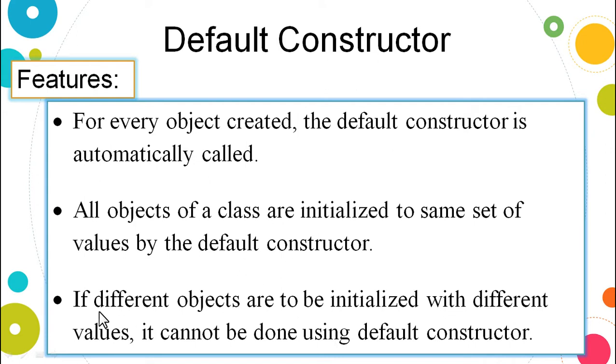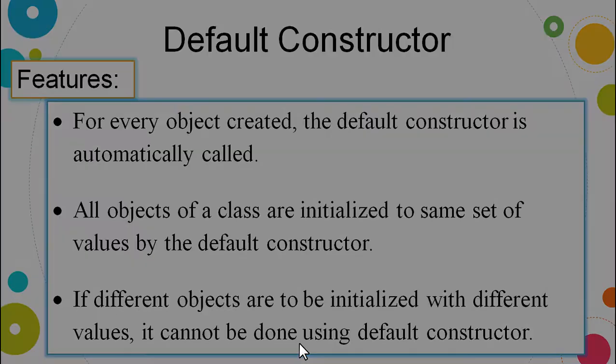Because all objects have the same set of values, it is not possible to initialize different values for different objects with the default constructor. If different objects are to be initialized with different values, it cannot be done using the default constructor, because all the objects are initialized with the same set of values. That is the problem we face in feature number 3.